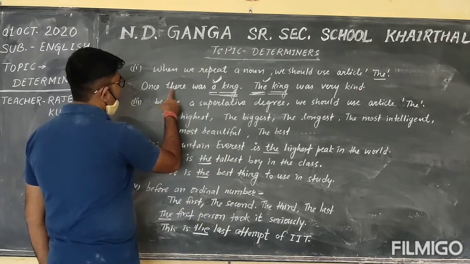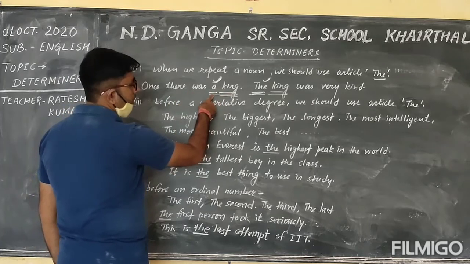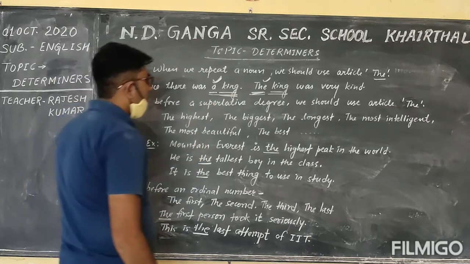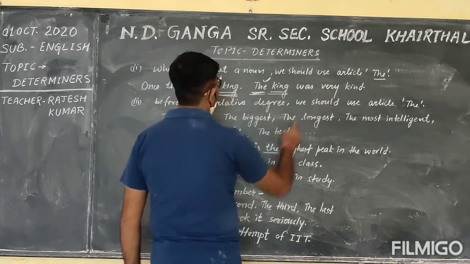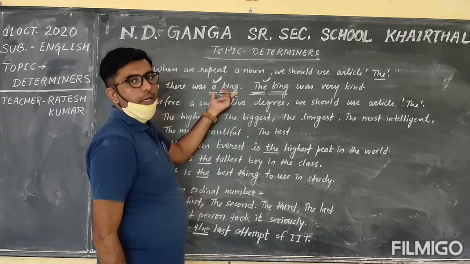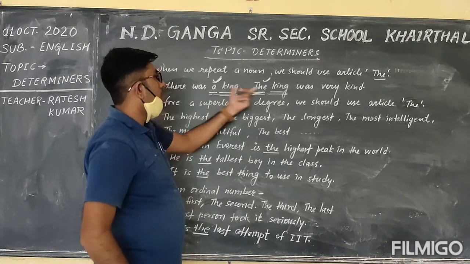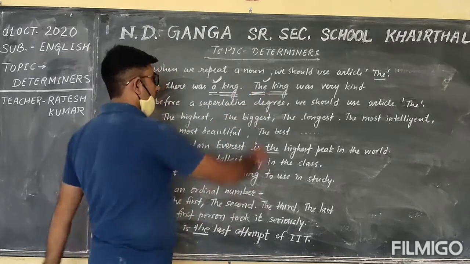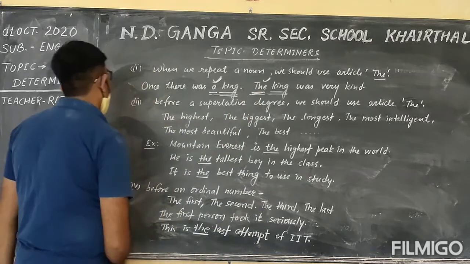Such as, once there was a king, so there is article a. The king was very kind. The noun king is in the repeating mood, so there is article the.